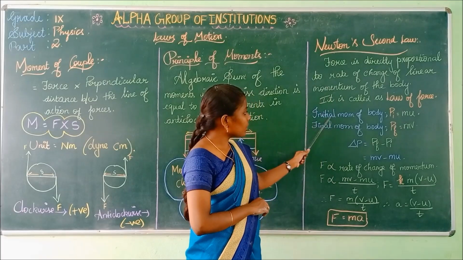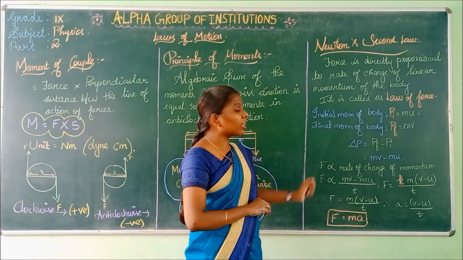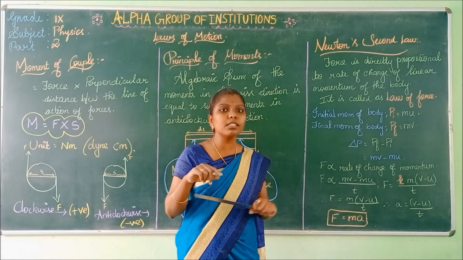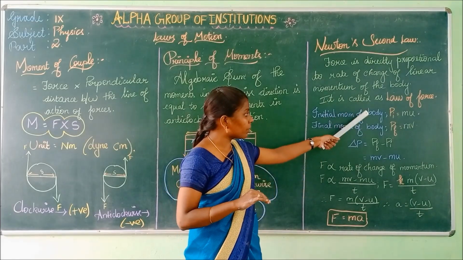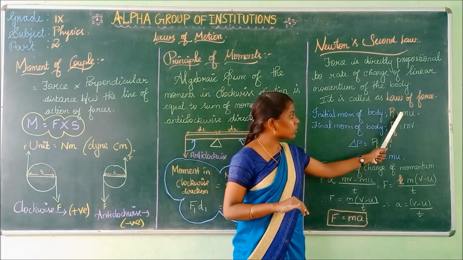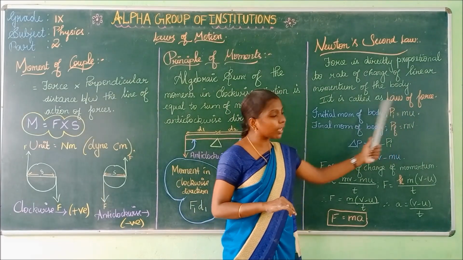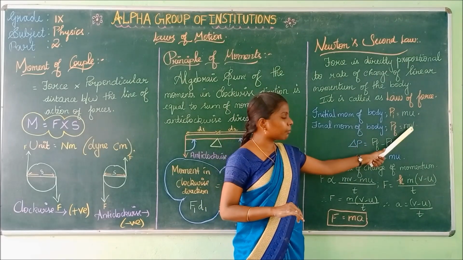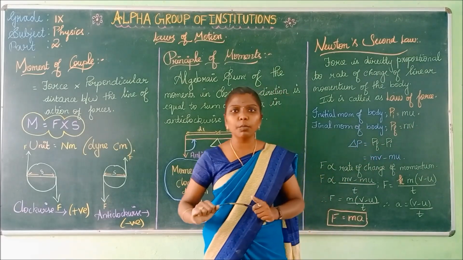Next, the initial momentum of the body. Momentum is represented by the symbol P. The initial momentum is Pi, which is equal to mu. Final momentum is Pf, which is equal to mv. What is the formula for momentum?